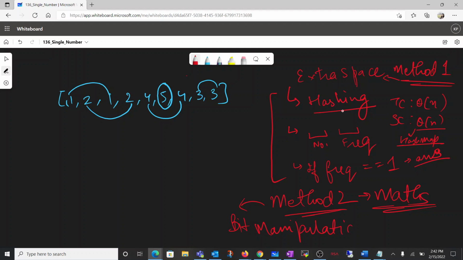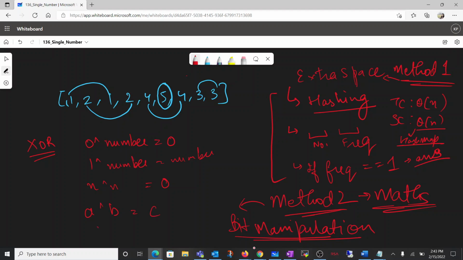So while using this bit manipulation part, what we are required to do is, we can use the property of XOR. XOR has the property that 0 XOR with a number will simply return us 0. 1 XOR with a number will simply return us, if we do XOR, then what it will be, simply the number itself, right? And if we do XOR with number n into n, that is n XOR with n, then it will simply return 0.